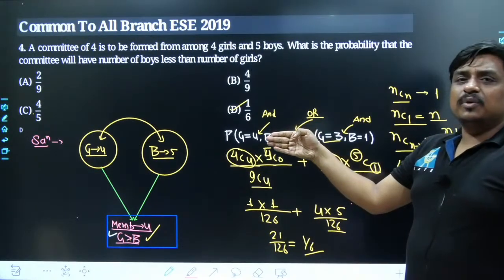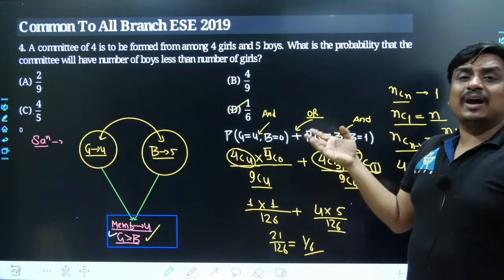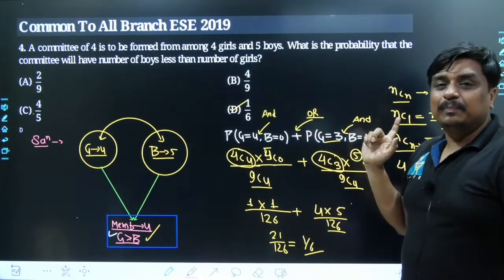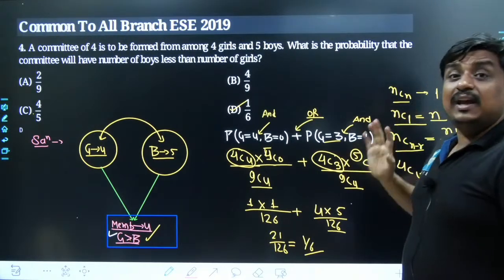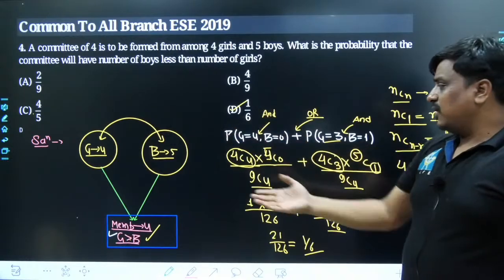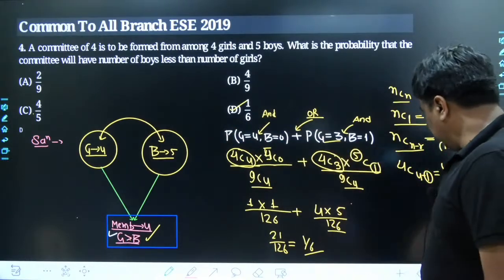You can have 4 girls and the number of boys absent, or you can have the number of girls as 3 and the number of boys simply 1, and you cannot take any more varieties of conditions which will satisfy this requirement. You will get this value, and the value is 1 upon 6.